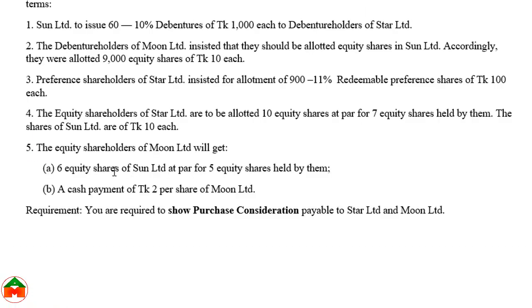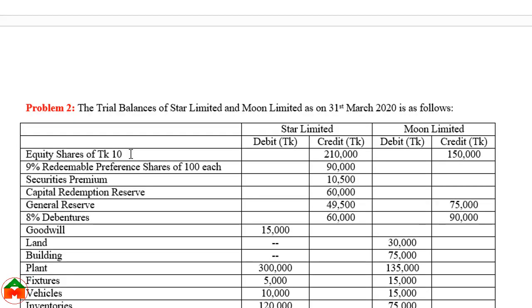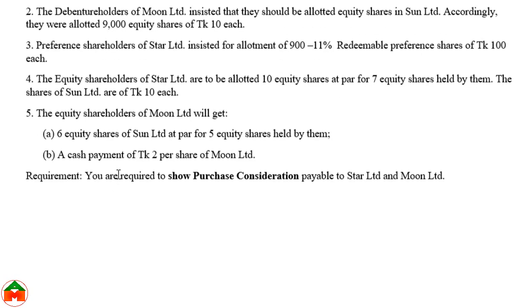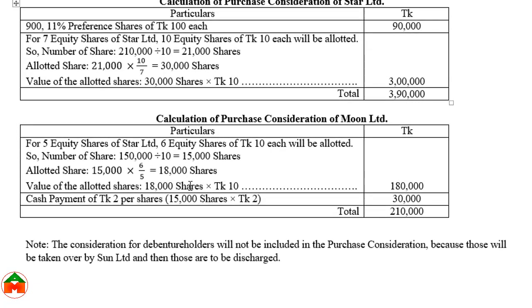Price of each share is taka 10, because we already know that this is the par value of the share. 18,000 new shares and par value is 10, so 1,80,000. And again we can see there is a cash payment of 2 per share. Cash payment will be made on the basis of previous shares, where the amount of previous shares is 15,000, and they will get taka 2 as a cash payment.